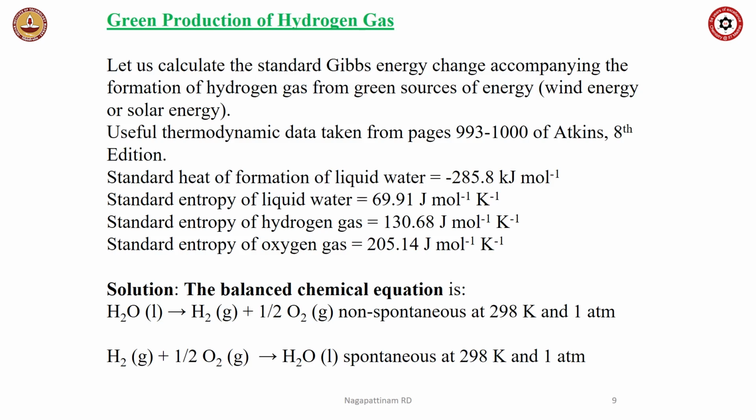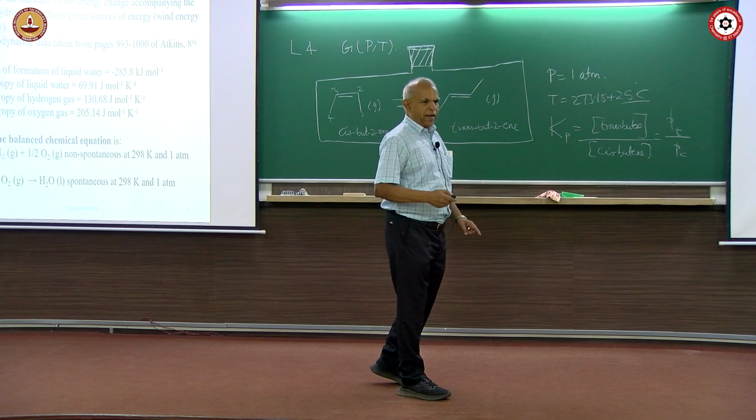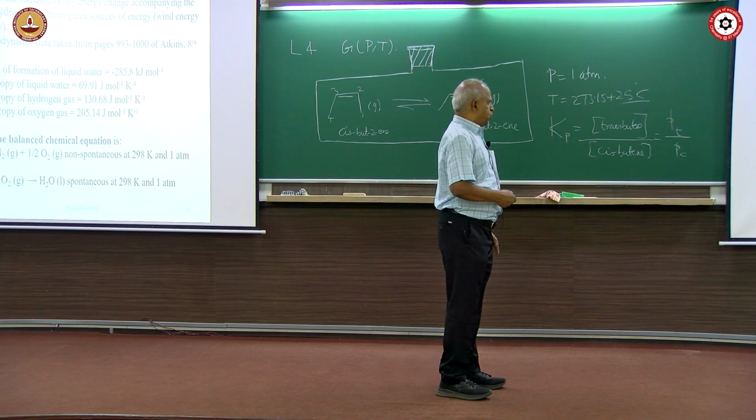Standard heat of formation of liquid water is this, standard entropy of liquid water is this, standard entropy of hydrogen gas is this, standard entropy of oxygen gas is this. Why do you want this? Because you need a balanced chemical equation. I told you always start from a balanced chemical equation. H2O liquid upon electrolysis will give hydrogen gas and half oxygen gas.